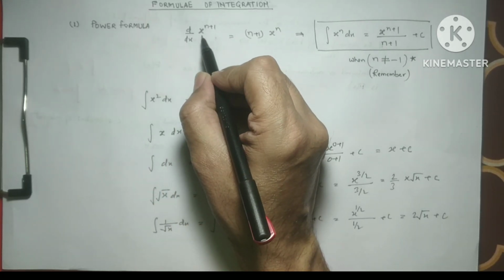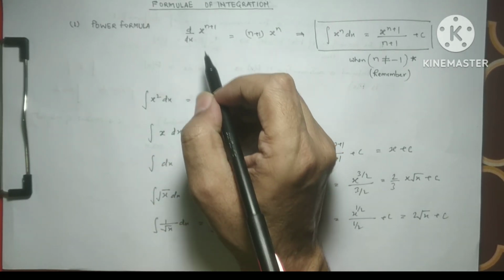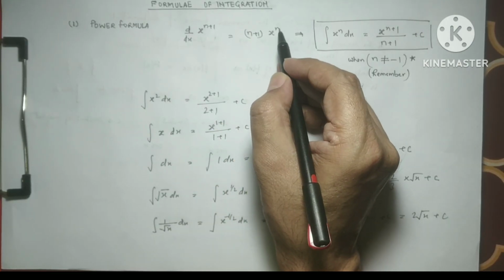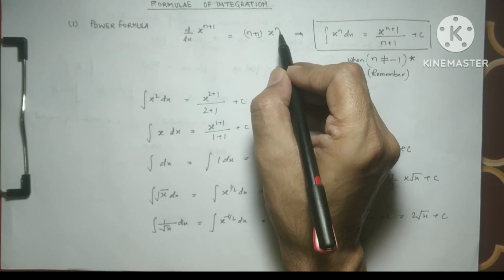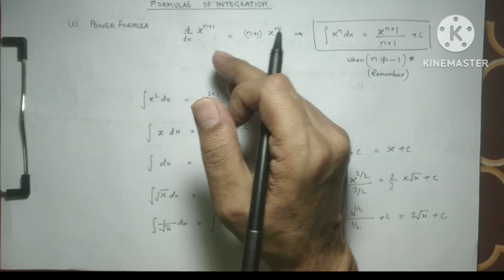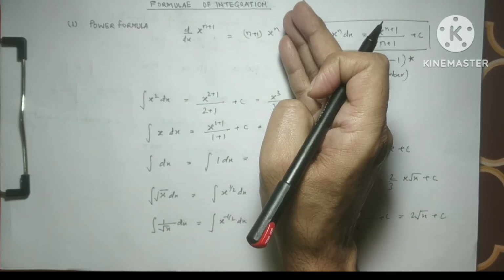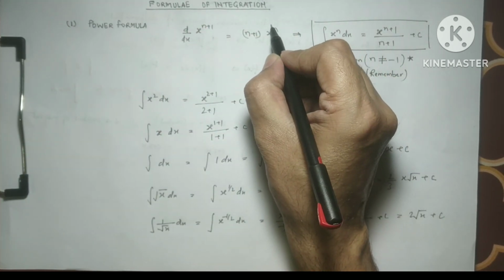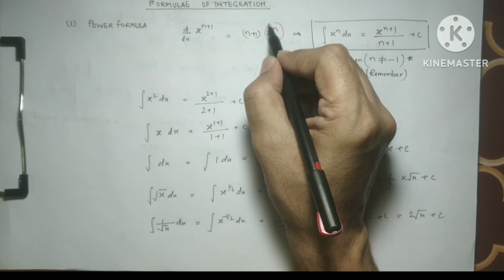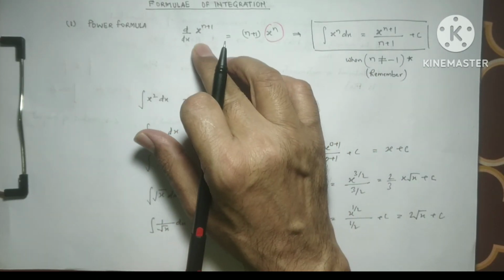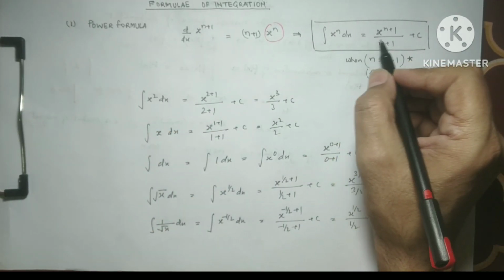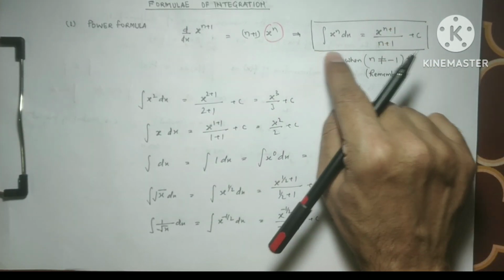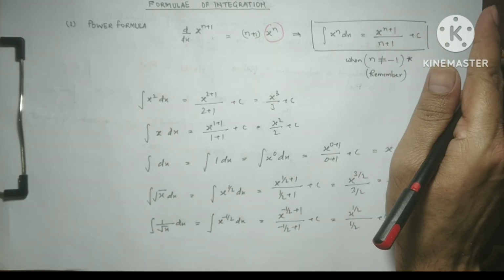If we take x to the power n plus 1, on differentiation the power comes down in multiplication and one power is reduced, so x to the power n. When we integrate the right hand side, or you can say the result, we get the function. So if we want to integrate x to the power n, this comes here, so the integration of x to the power n will be x to the power n plus 1 over n plus 1. This is known as the power formula or plus 1 formula.